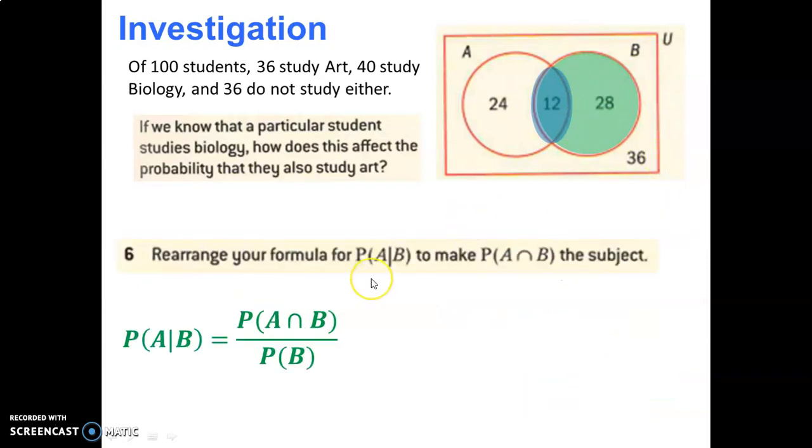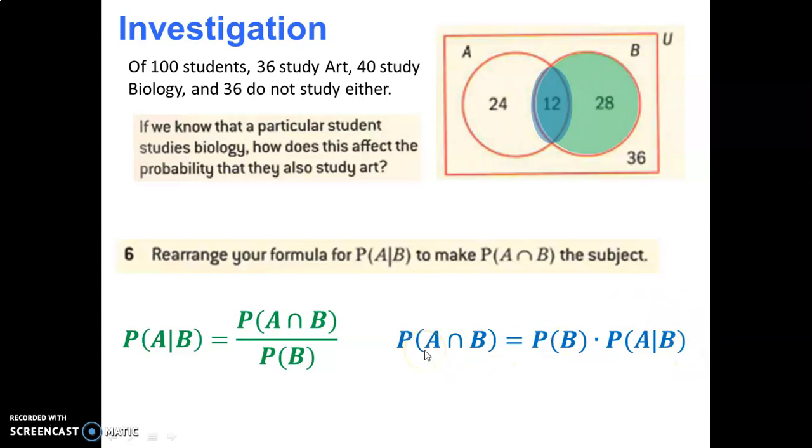Okay, so now rearrange your formula so that this part is your subject. So in this case, we're taking this formula and trying to make this part the thing that's isolated on one side. To get this isolated, we just multiply both sides by P of B. So if P of B goes to that side, it is now here. And this is, again, the main formula for our dependent events.